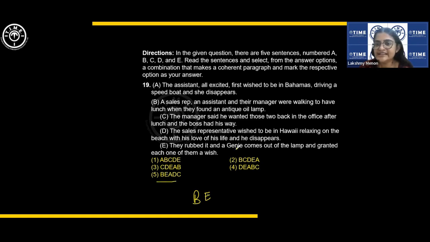Then there is an assistant here, right? This assistant wanted to be in Bahamas and she disappeared. Then, so that comes next. Then BEA, right? Sales representative wished to be in Hawaii, relaxing on the beach with the love of his life. So here they are saying that the assistant is the first one. Probably that's what it means, right?